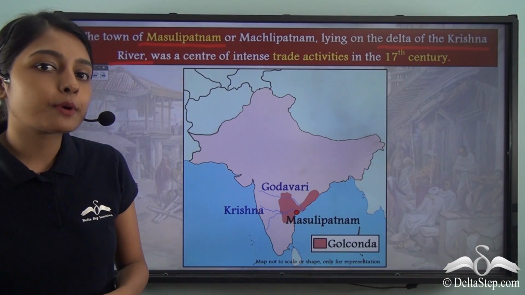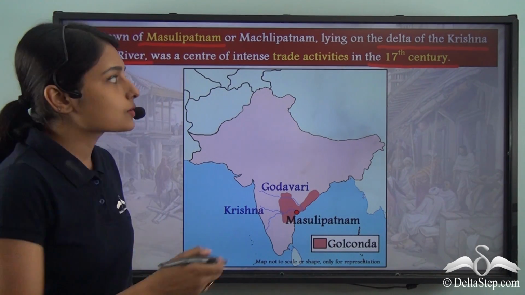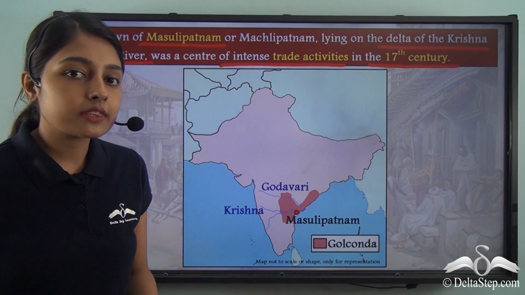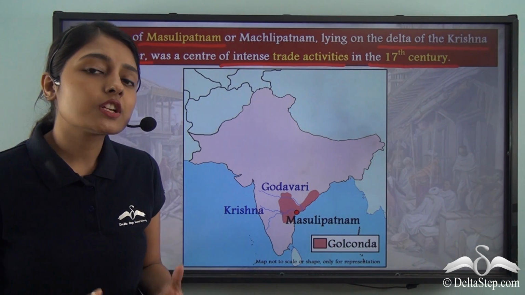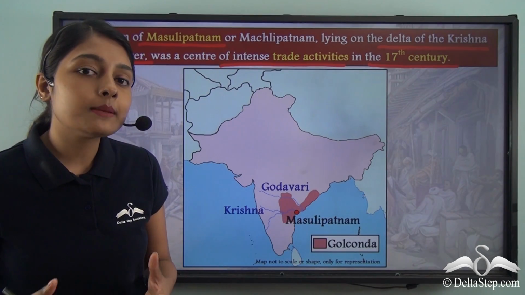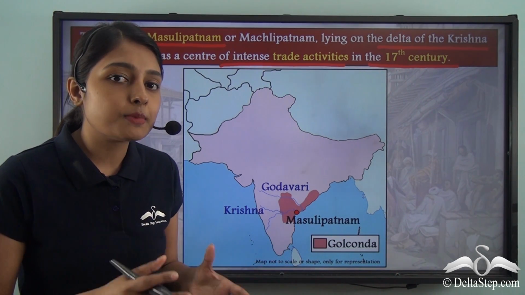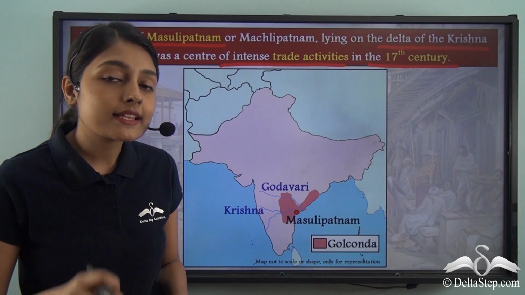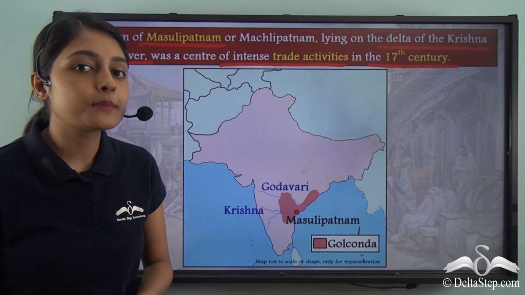So Masulipatnam gained prominence during the 17th century. And how is it so? Owing to the intense trade activities that were carried out in this region, Masulipatnam emerged as a major port town. Now it is imperative on our part to find out which items and products were traded in this port town, because a port town necessarily means that trade activities were performed there. So let us find out more about the products that were exported from Masulipatnam.